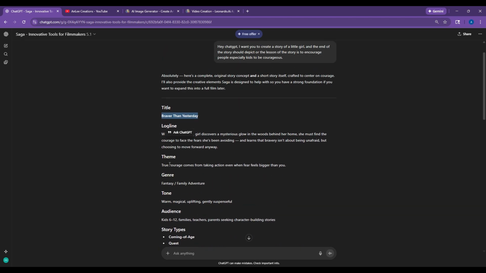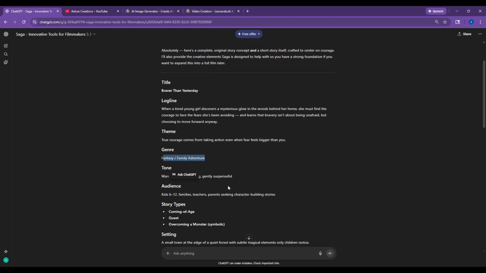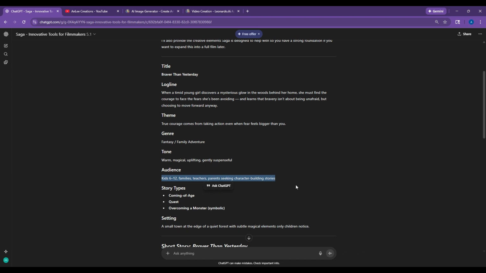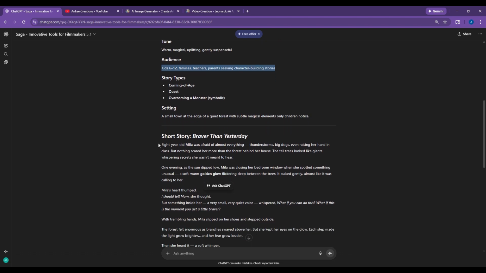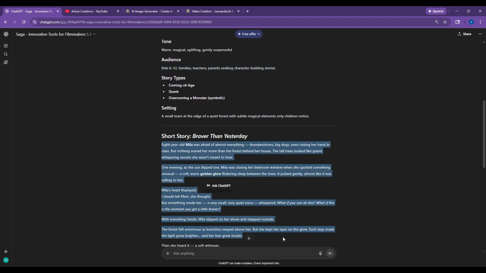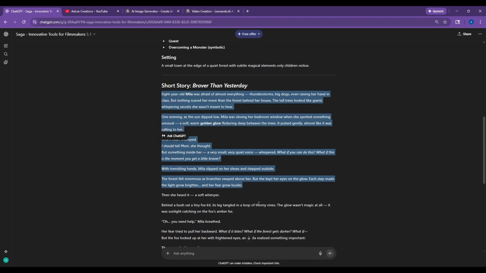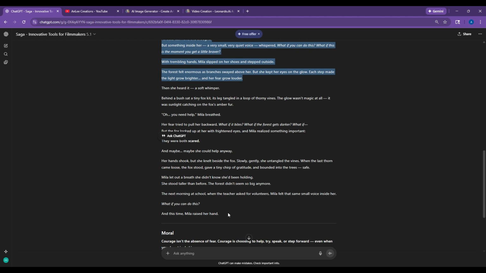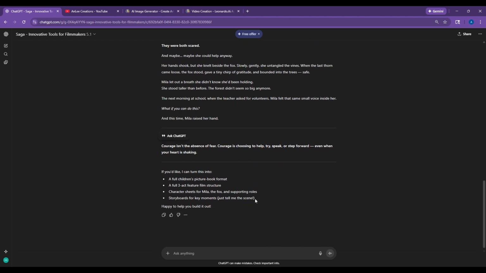It has provided the theme, the genre, what the tone is going to be like, and even the audience this particular story will be appealing to. And now this is the story, a beautiful story. I just had an idea, and then ChatGPT just created the story for me. So this is how easy it is to create a story.